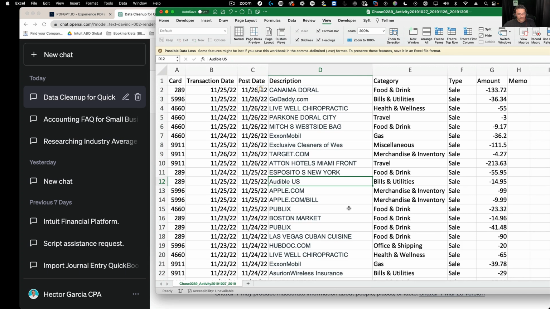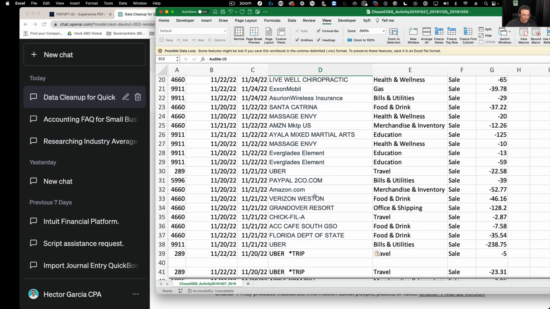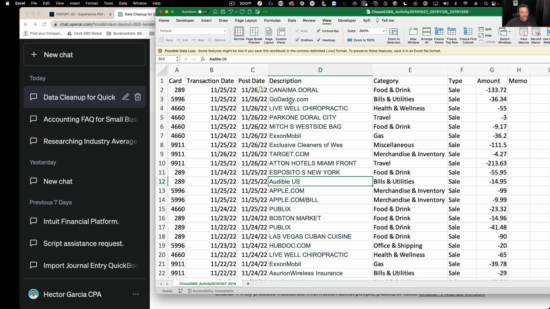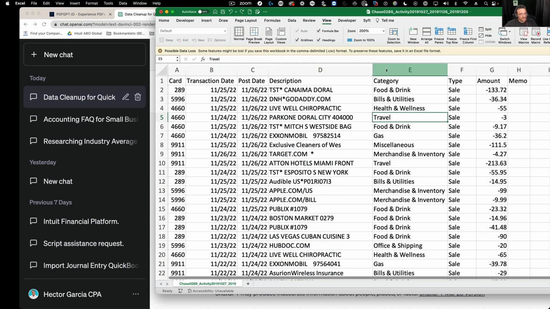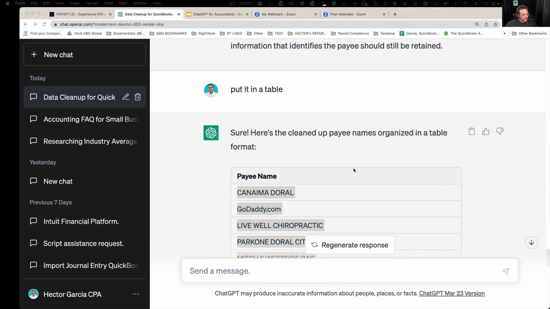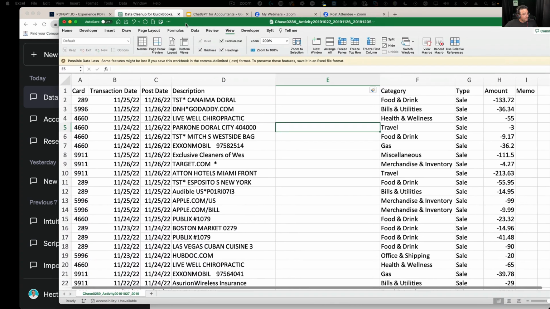Okay, boom, and there you go. So before I go importing this into QuickBooks or whatever, I would have to paste that in there. Okay, so I can paste that in there so I have that cleaned up information. If you do want to make sure that this thing didn't break somehow, I can insert an extra column. I can copy that information again,